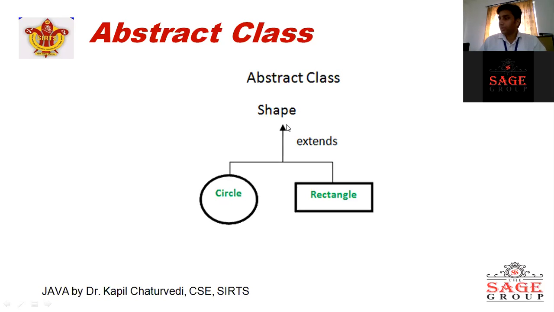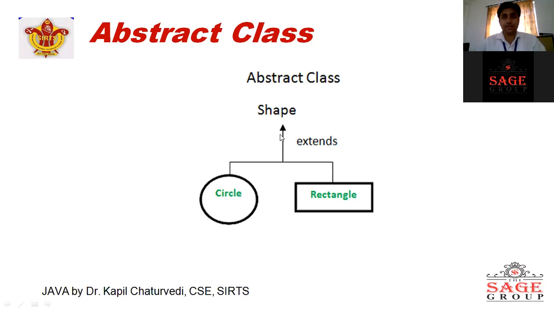So can we create one base class, shape class, in which we create a method area, and extend this shape class in circle and also in rectangle?